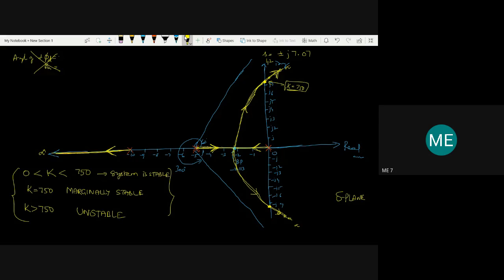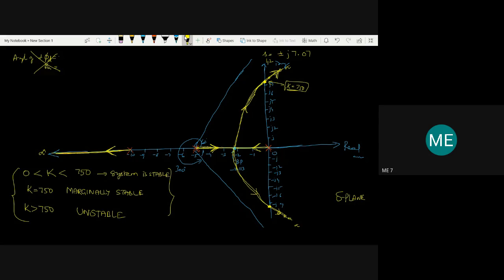So here, for which value of k is the pole movement lying on the right hand side? For any value of k greater than 750, the pole movement crosses the imaginary axis and moves towards the right hand side. So the system will become unstable.